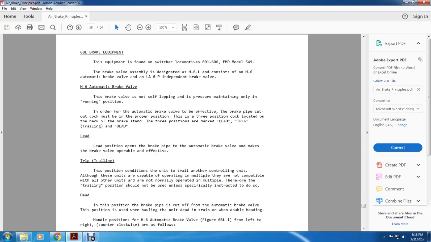Alright, the 6BL brake equipment. The equipment is found on the switcher locomotives 601 through 607, Electro-Motive diesel model number SW9. The brake valve assembly designed for the 6BL consists of the H6 automatic brake valve assembly and the LA6B independent brake valve.